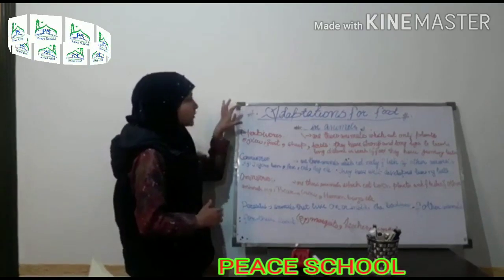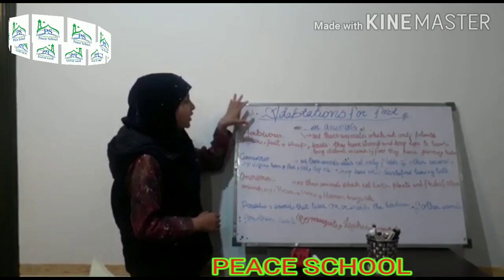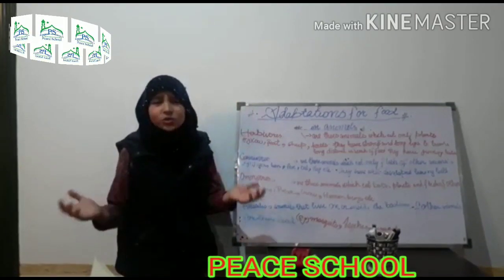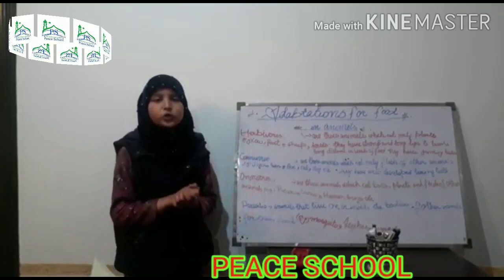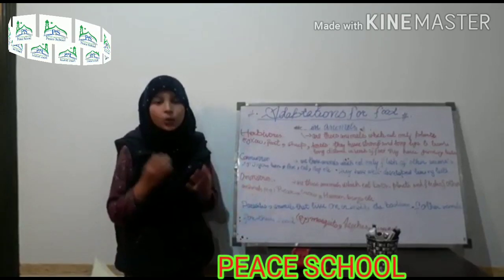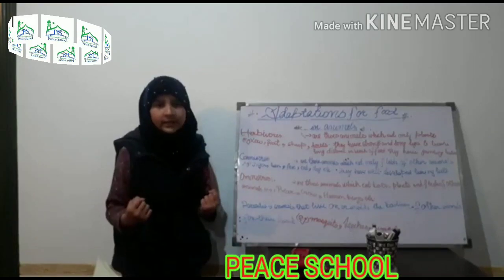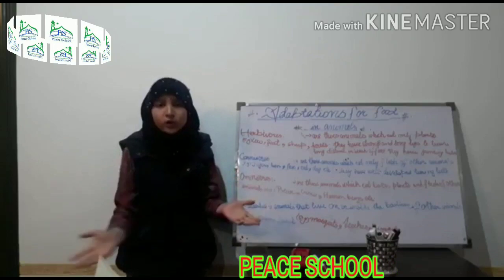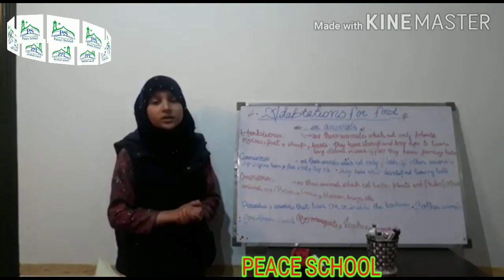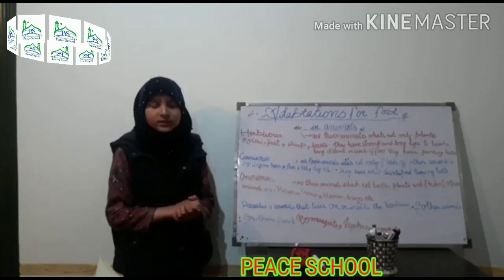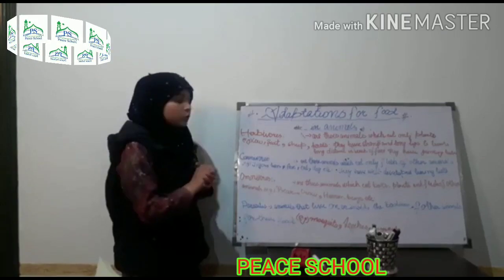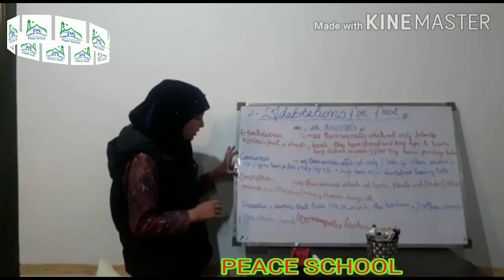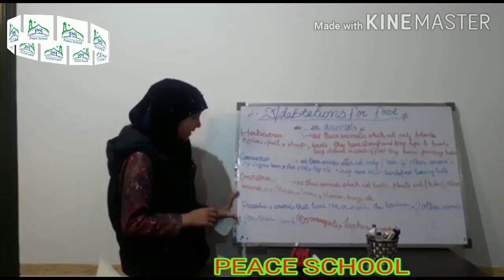Now, I will come to my topic, that is adaptation for food in animals. As you know that all living things need food to grow and live. We need energy to remain healthy. Animals can be classified into 4 groups according to the type of food they eat. Those groups are herbivores, carnivores, omnivores, parasites.